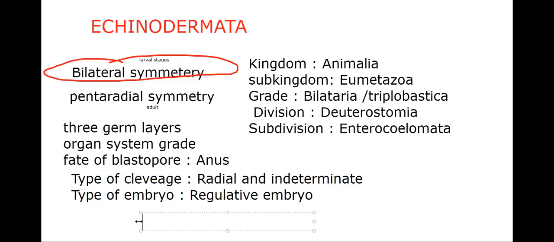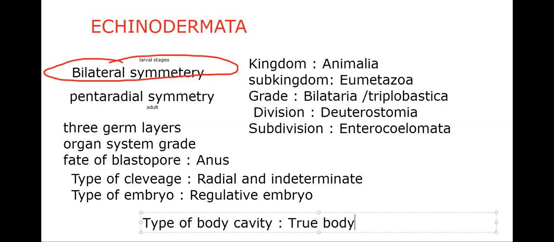Type of body cavity. So what type of body cavity is here? Enterocoelom. That means true body cavity or secondary body cavity can be seen. But how it is formed, that is important.